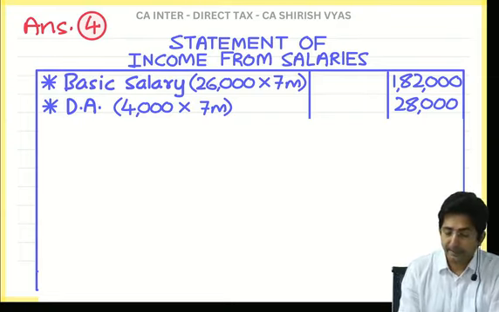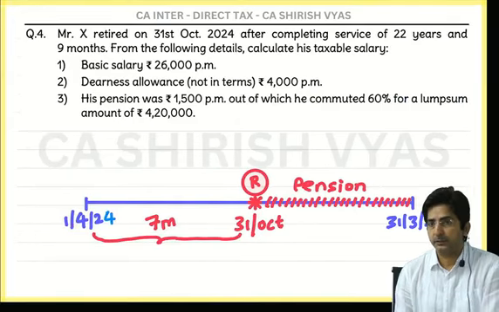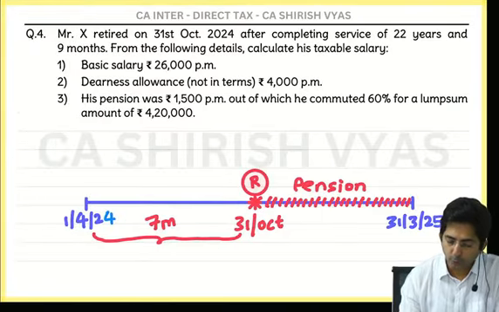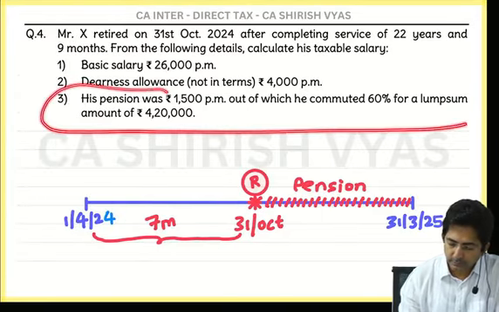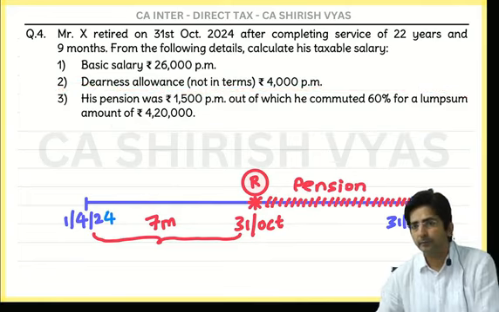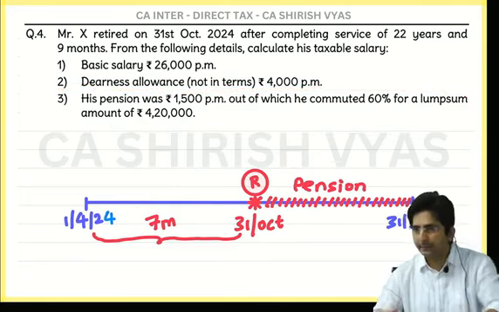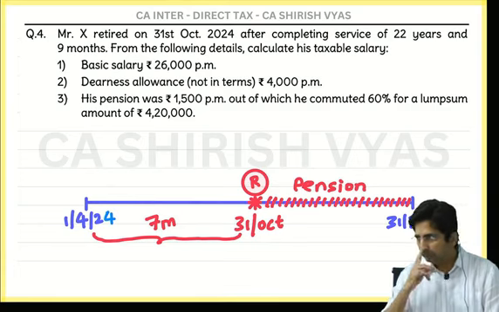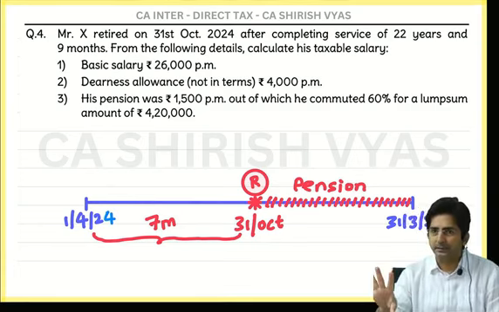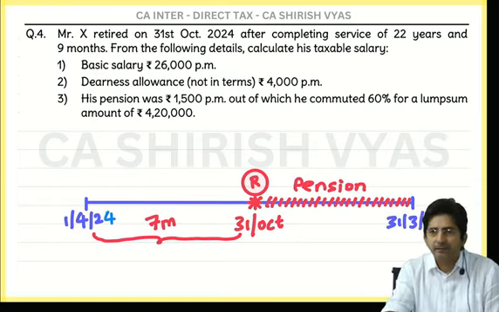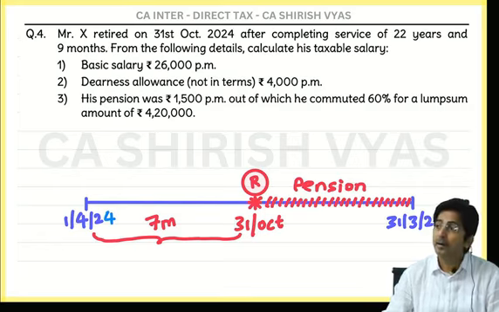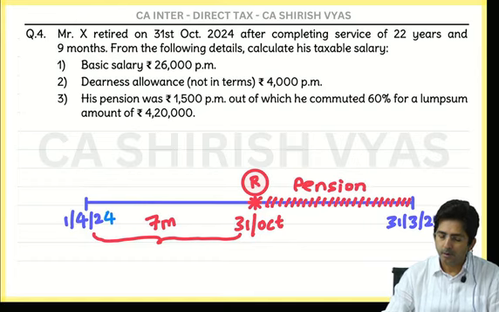Okay, now you try this thing, pension. Till DA you did, everyone. Now do one thing, I want you to try on your own. What does this sentence mean and what will you do with that? Put some time and then I will explain, it will make sense. Try. I know you will not get the right answer because I haven't explained the full theory yet. But at least to some extent you try whatever you understand.